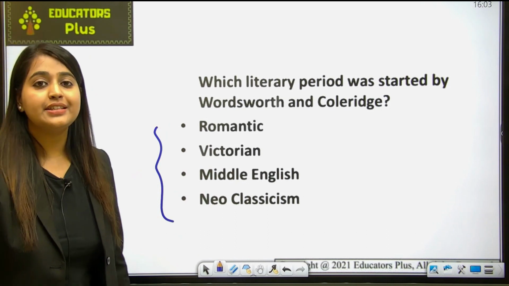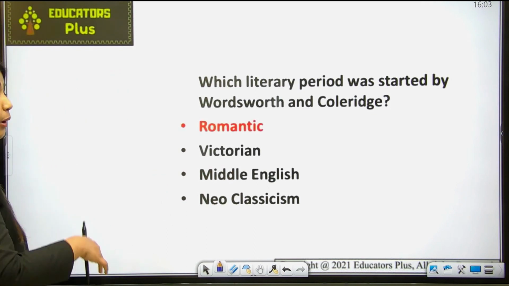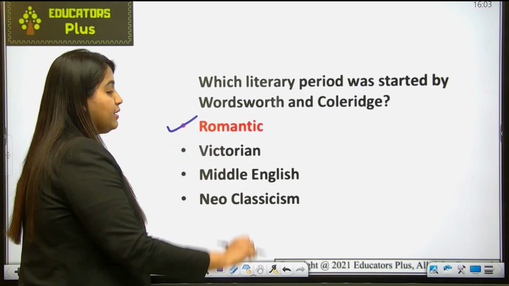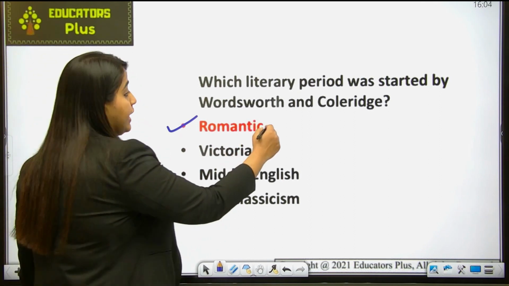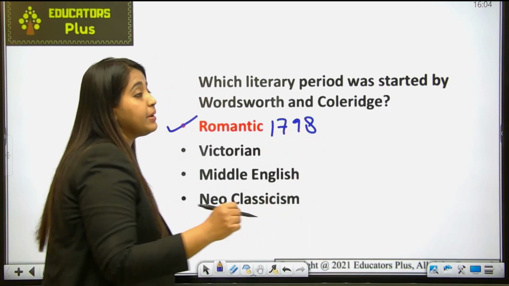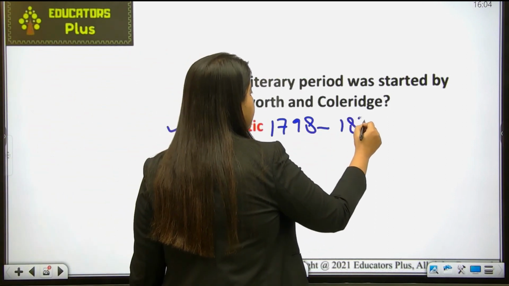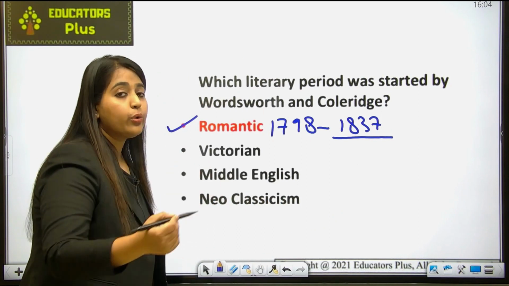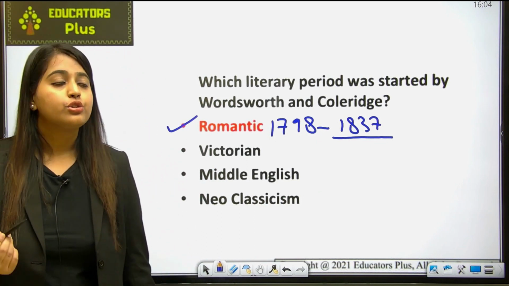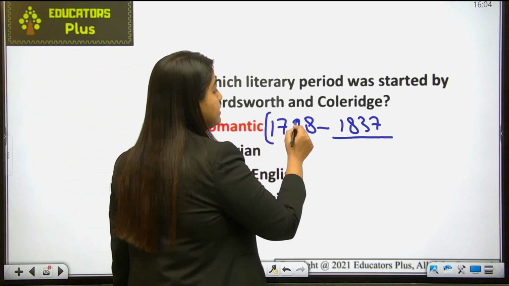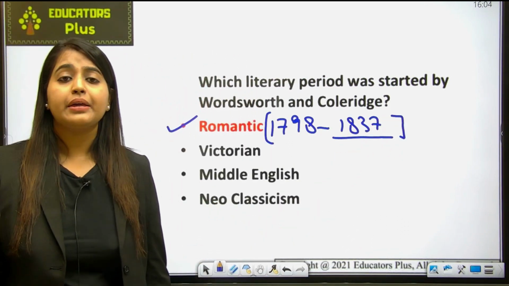Just answer in the notebook, because it is a very easy question and you must know the answer, and I guess everybody got it right. Yes, it is the Romantic period. The Romantic period began around 1798, and it lasted till around 1837, when Victorian rule came. Queen Victoria started ruling, and that time the Victorian age began. So just remember the time period of the Romantic age: it is 1798 to 1837. Got it? Am I making myself clear?